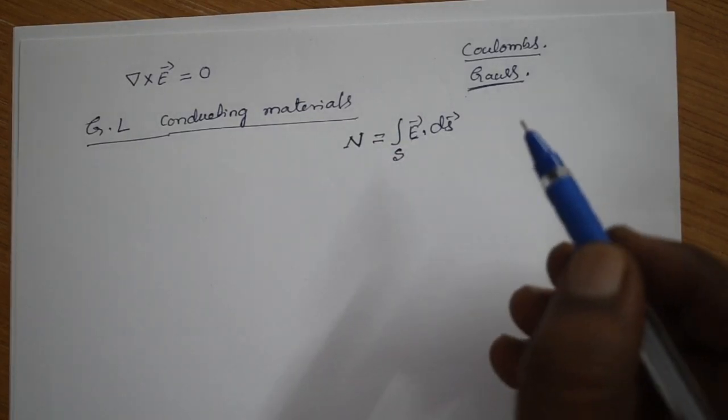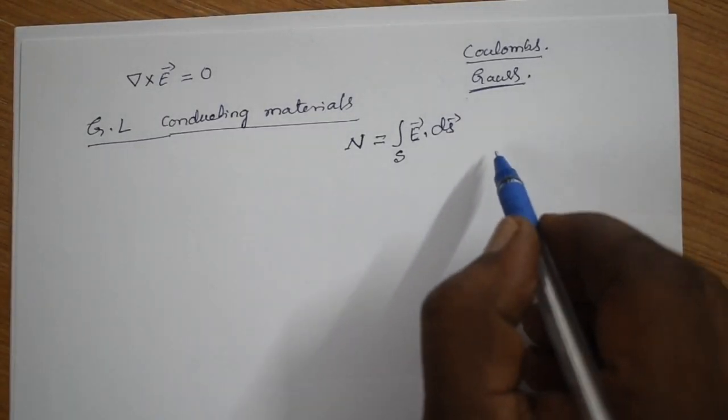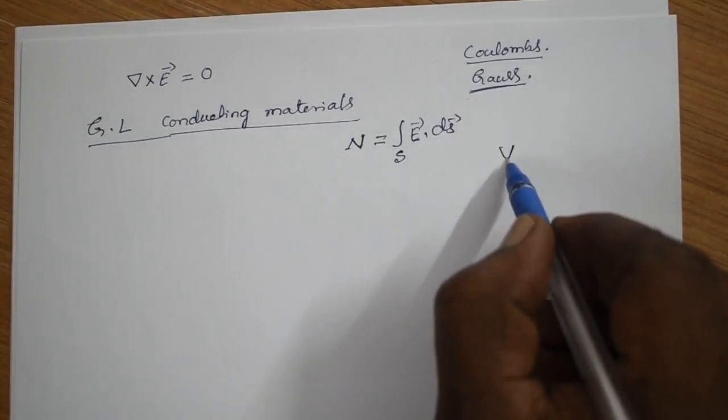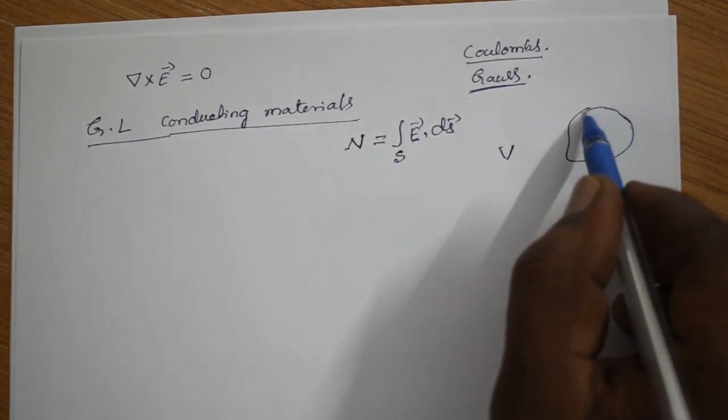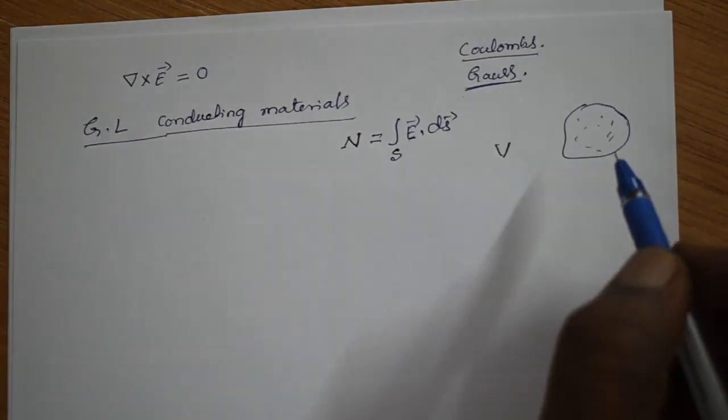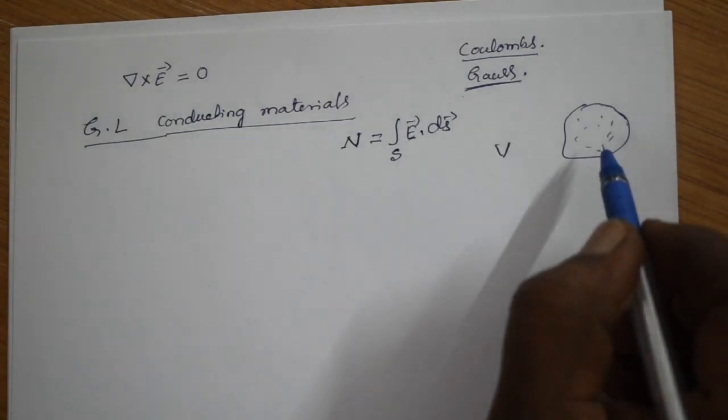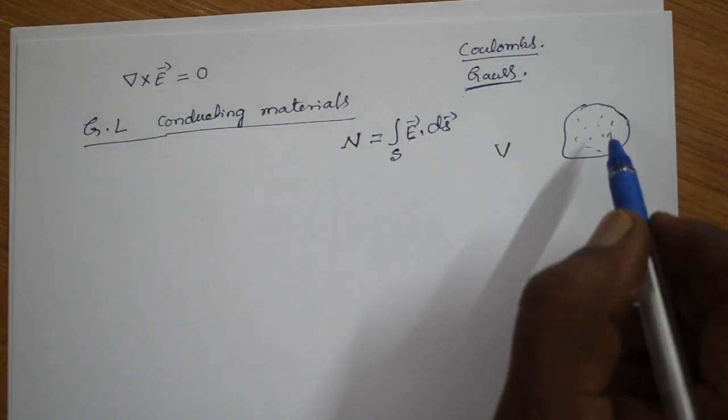Now consider some volume V, containing some electric charges, such that there will be one condition. The condition is no mass is associated with these charges.